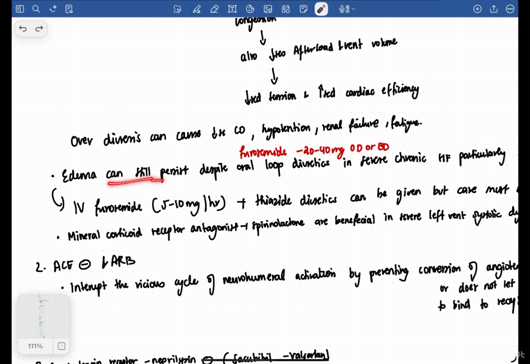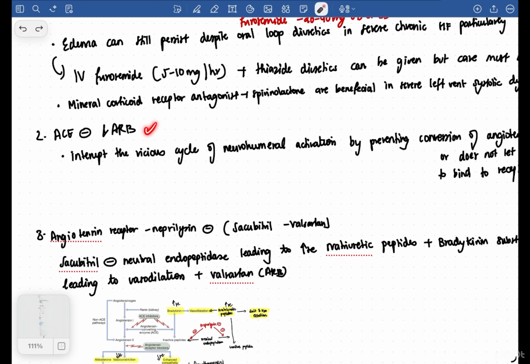But edema can still persist. Even though you're removing sodium and water, edema can still persist despite oral loop diuretics. So in such cases, you have to go for IV furosemide, which is 5 to 10 milligram per hour, plus thiazide diuretics. Then you have to give ACE inhibitors and ARBs.